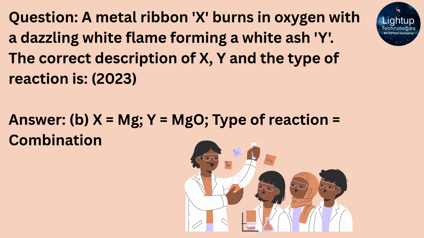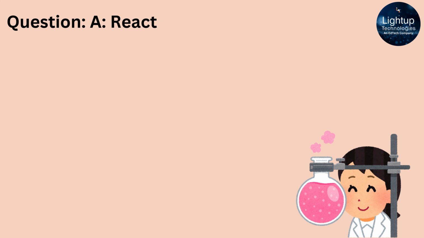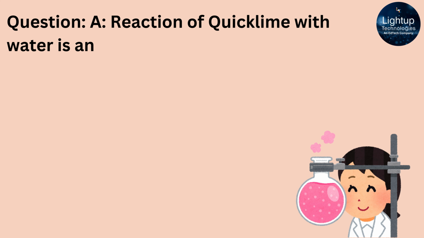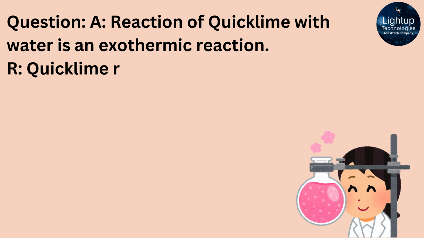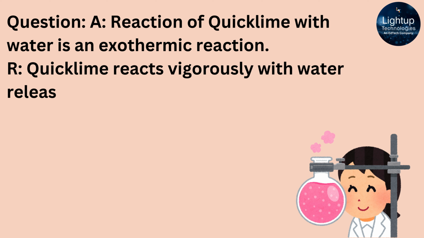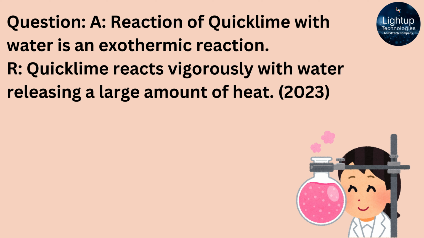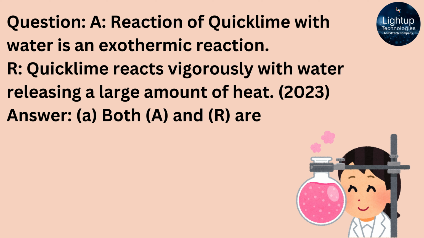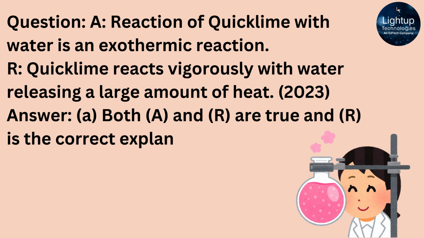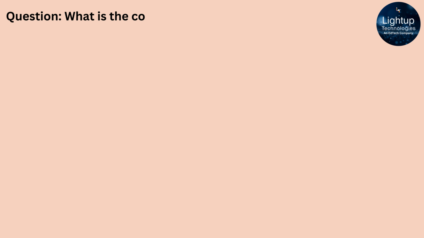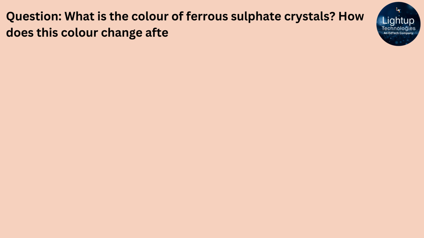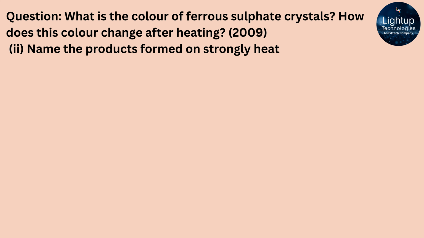Assertion A: reaction of quicklime with water is an exothermic reaction. Reason R: quicklime reacts vigorously with water, releasing a large amount of heat. Answer: both A and R are true, and R is the correct explanation of A. What is the color of ferrous sulfate crystals? How does this color change after heating? Name the products formed on strongly heating ferrous sulfate crystals. What type of chemical reaction occurs in this change?